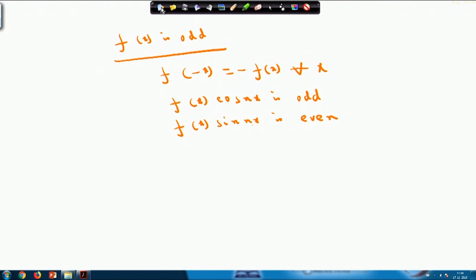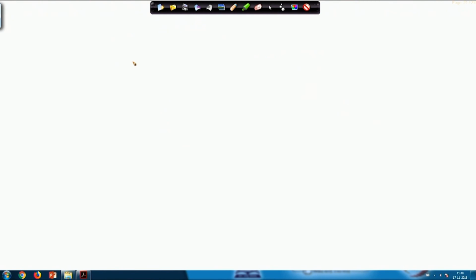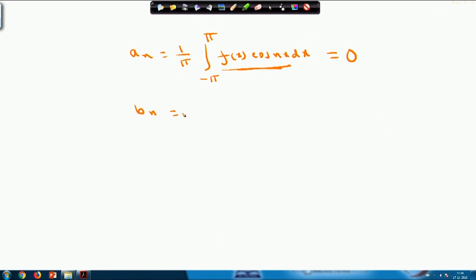Whenever I calculate a n, it will be 1 by pi, integral from minus pi to pi, f x cos n x dx, and since this is an odd function, the value of the integral will be 0, and your b n equals 1 by pi, integral from minus pi to pi, f x into sin n x dx.